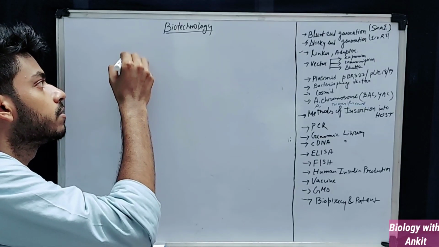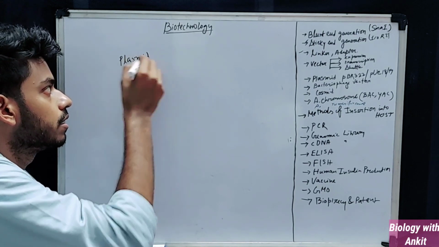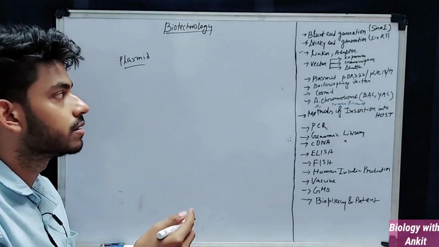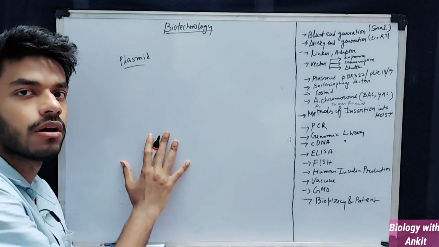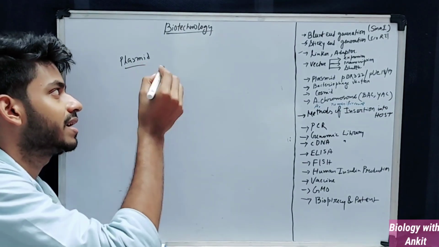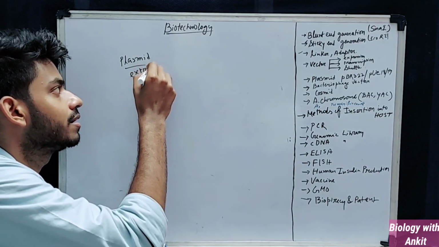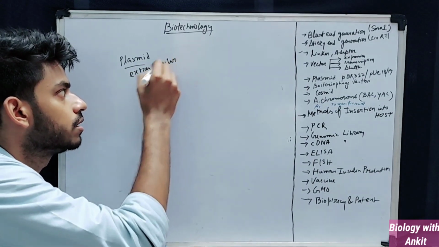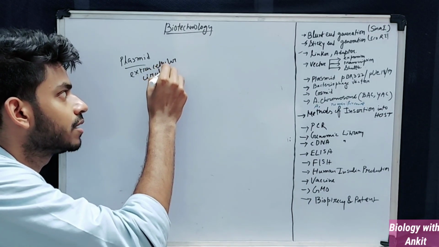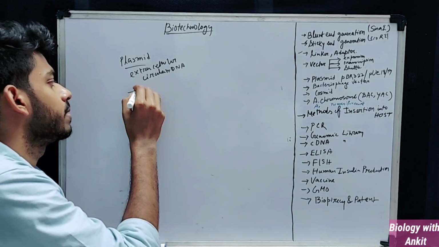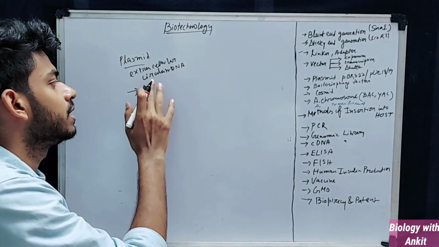Okay, we'll now discuss the plasmid. A plasmid is an extra chromosomal DNA that always has a benefit for its host. So a plasmid is an extrachromosomal circular DNA that usually benefits a host, by which it may have an antibiotic resistance gene.